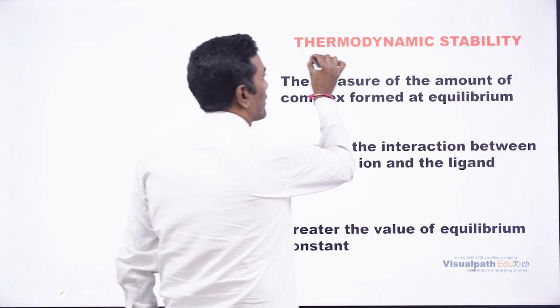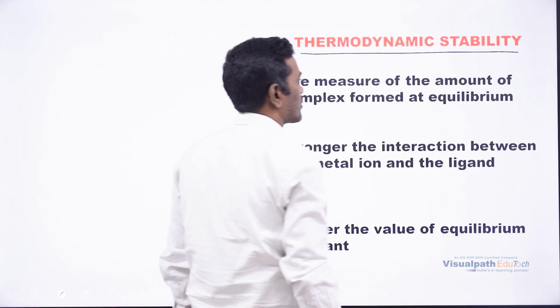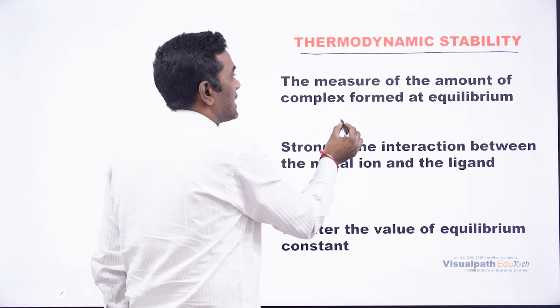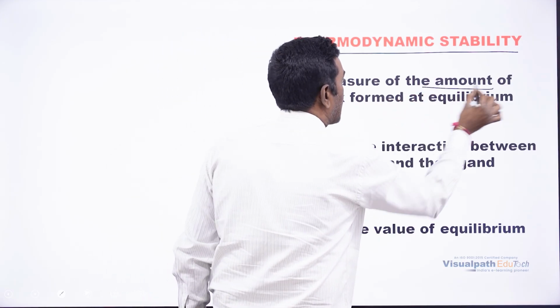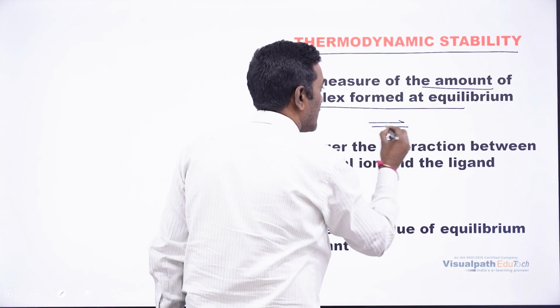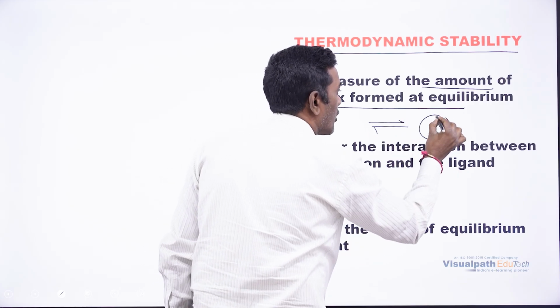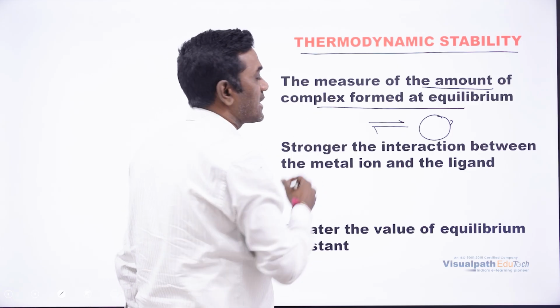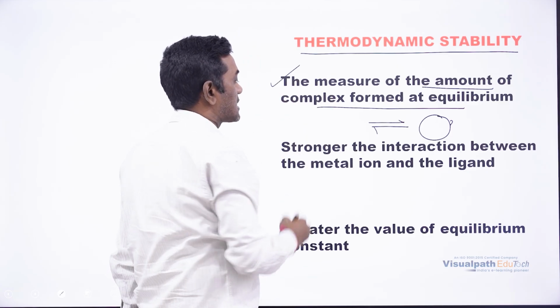Right. Now moving on to thermodynamic stability. Thermodynamic stability is going to measure the amount of complex at equilibrium. For example, at equilibrium, how much compound is going to form? That amount is going to be explained by thermodynamic stability.